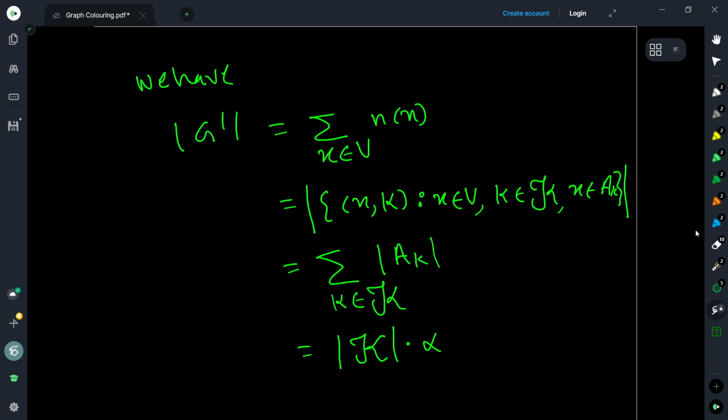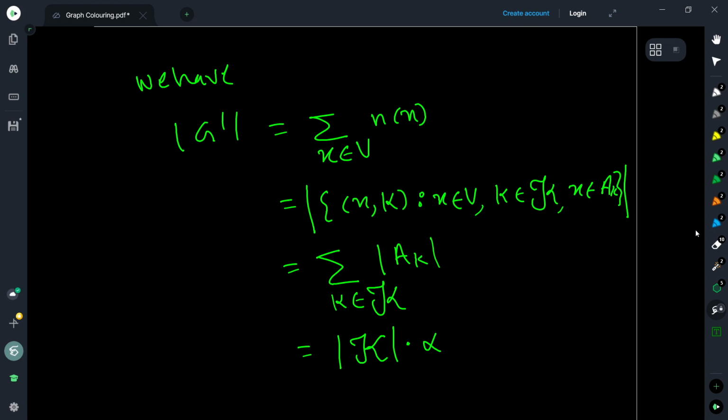Now, alpha is a maximum independent set in G dash also, right? Because we have just replaced the vertices with cliques, and what we have made sure is that the independent sets are not disturbed. It is not going to reduce.